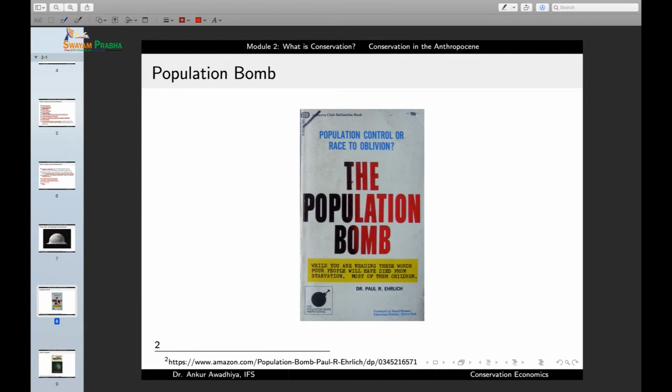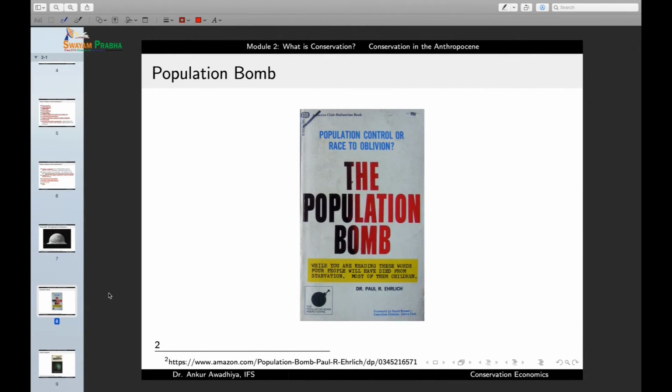Now, over time, humans have become more and more conscious of the impacts that they are having. And so these days, especially in the 1960s, we started talking about things such as the population bomb. So we started to realize that our populations are growing at such fast paces that it is now becoming impossible for nature to tolerate us. And so we started talking about the population bomb: that if we do not control our populations in a very short period of time, we will over consume so much of resources that we will have nothing left.